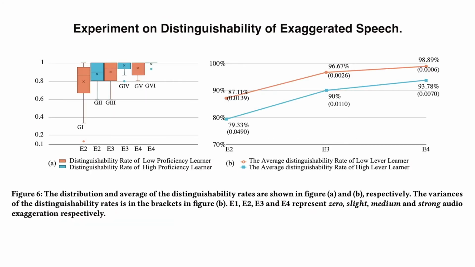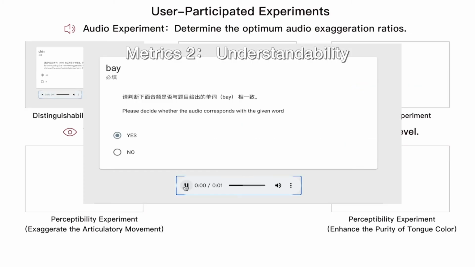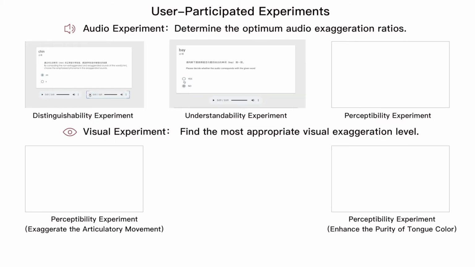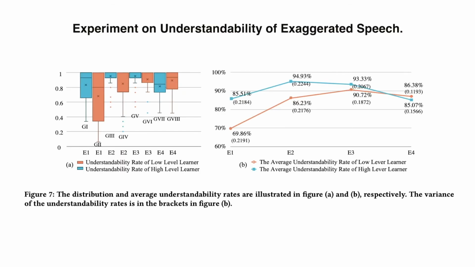The distribution and average of distinguishability rates demonstrate that a higher exaggeration level produces a higher distinguishability rate. Understandability rate indicates whether the learner can still easily understand the exaggerated speech without confusion. The result shows that for learners with high proficiency or low proficiency, the optimal exaggeration level is slight.